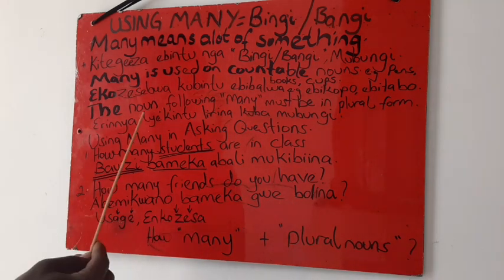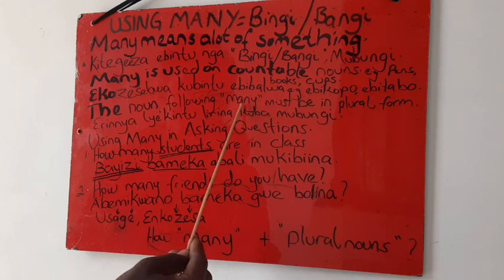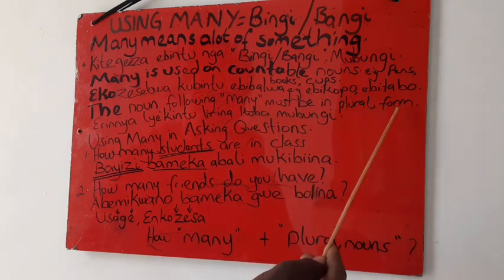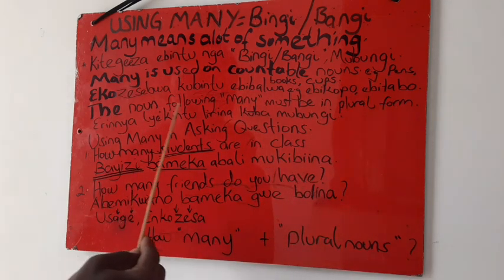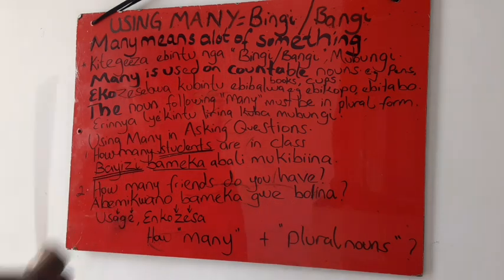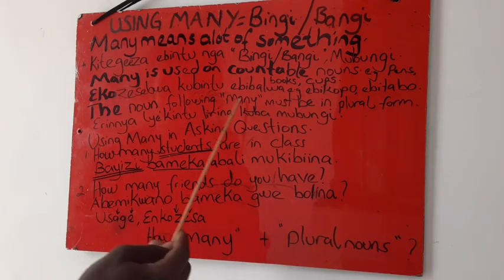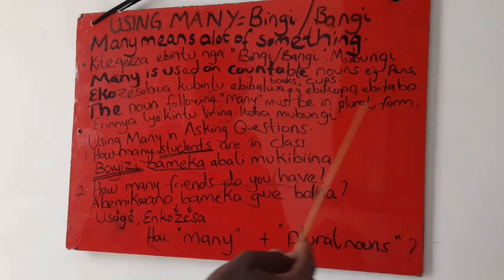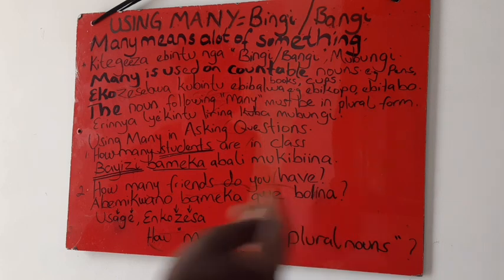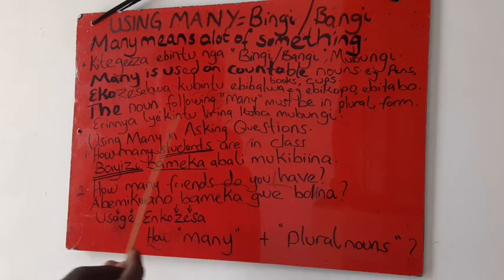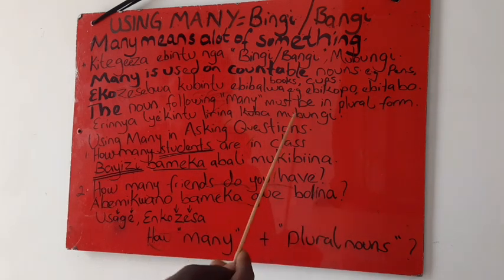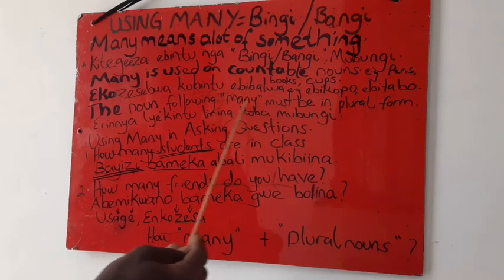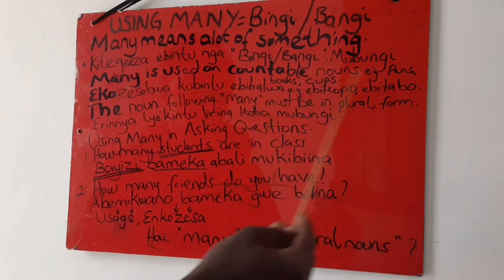Okay, the noun following many must be in plural form, as we've seen here. Remember we said a noun is the name of anything. So the noun following many must be in plural form. Erinnya ly'ekintu lirina kuba mu bungi, implying that after writing many, the item must be in its plural form.